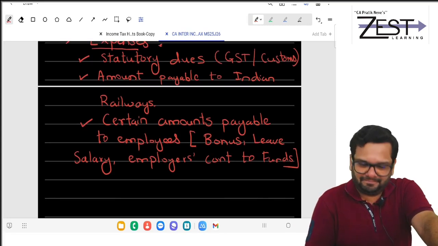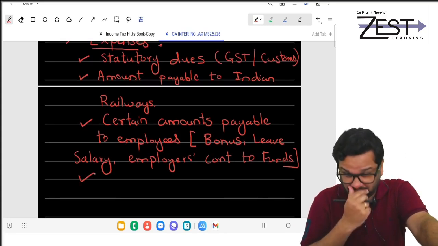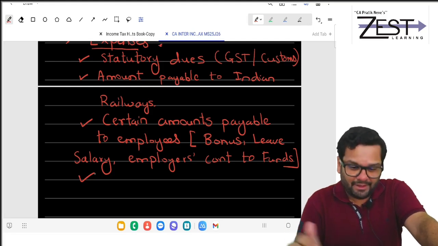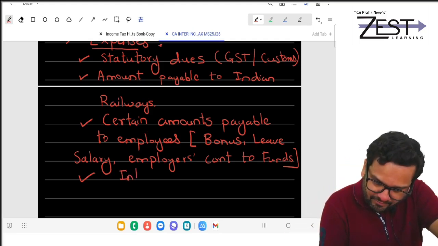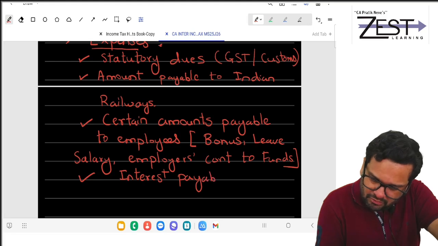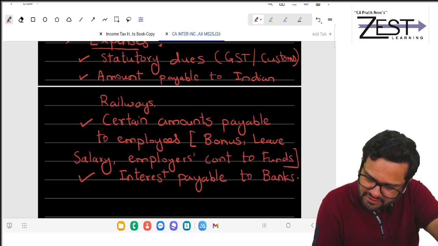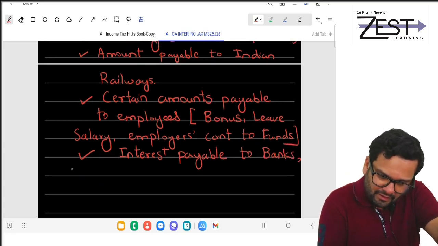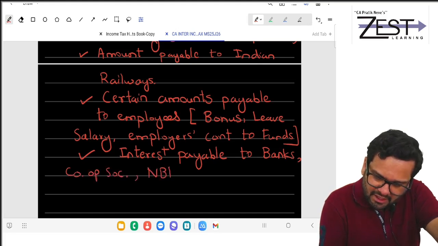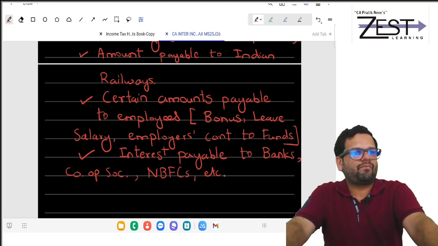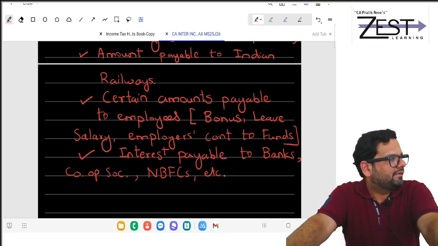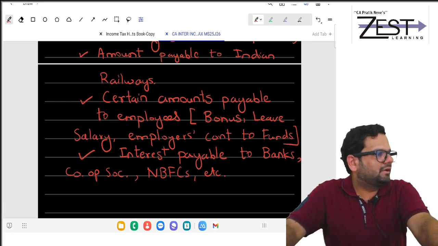And last, what is last? Last is interest. Interest payable to banks, cooperative societies, NBFCs, etc. Did you all get it?